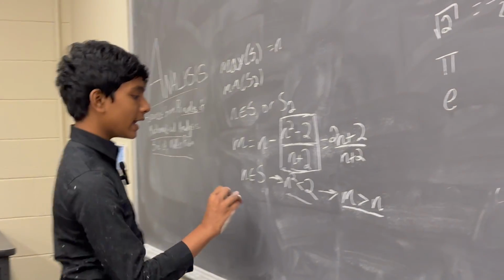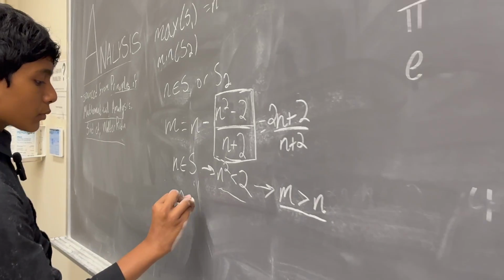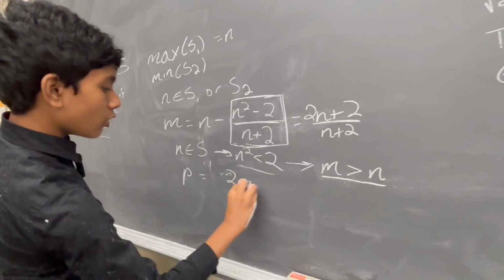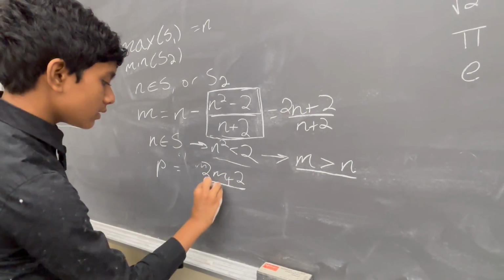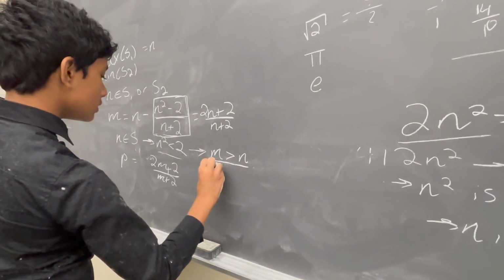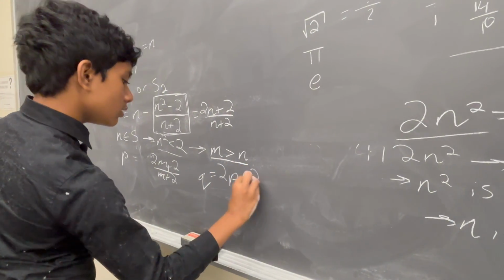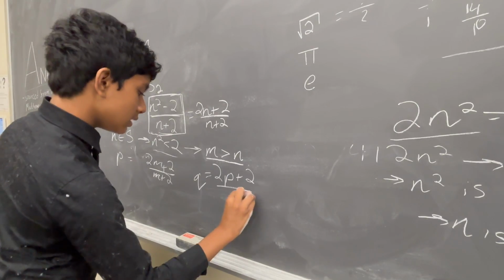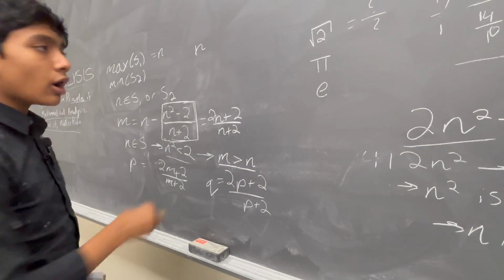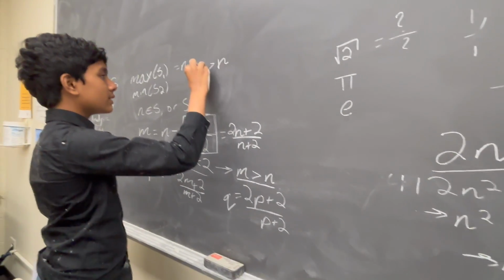And of course, we can iterate this again with some number p being (2m plus 2) over (m plus 2). And then we can iterate this again with some q being equal to (2p plus 2) over (p plus 2). The point is, no matter what number we choose, we can always find some number higher than it.